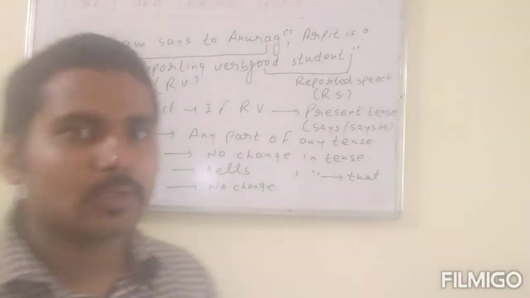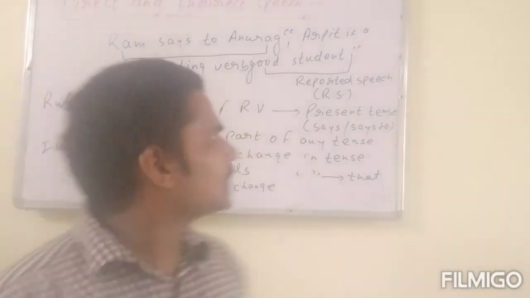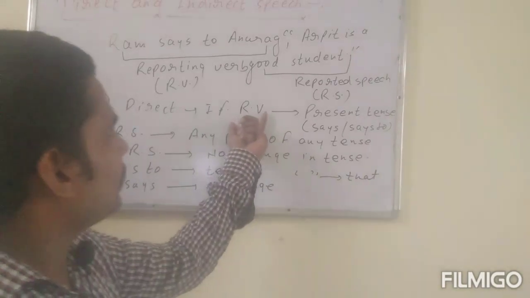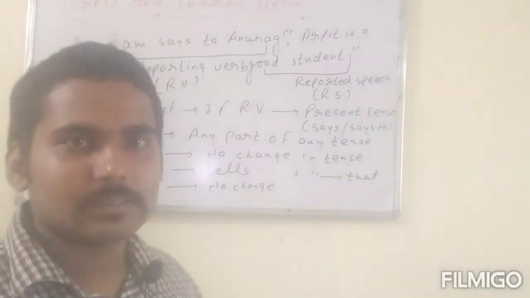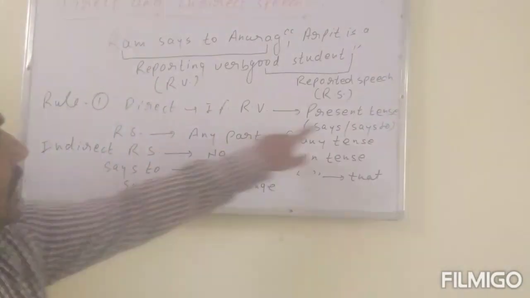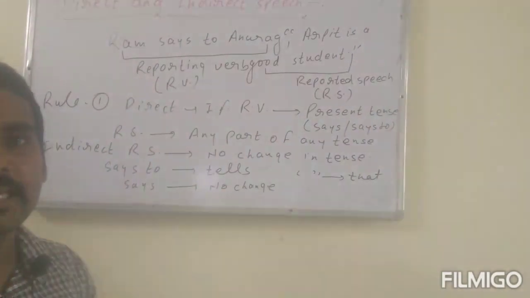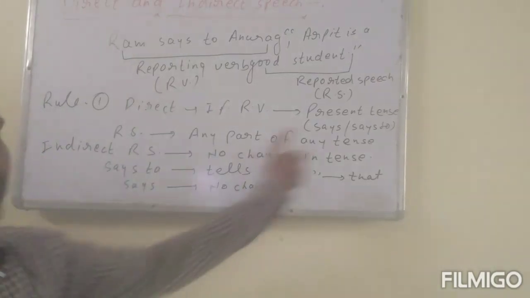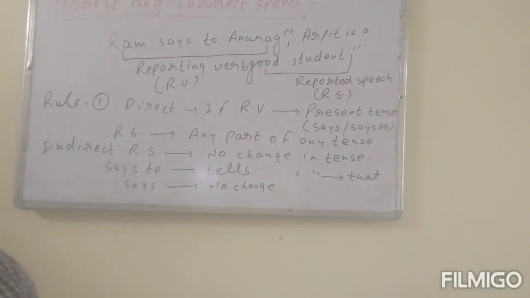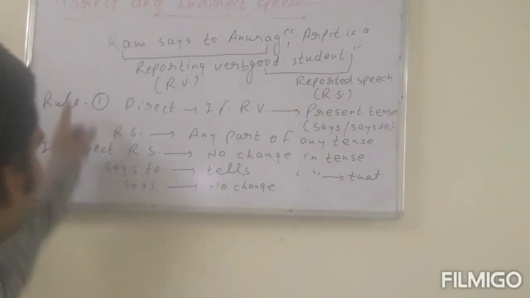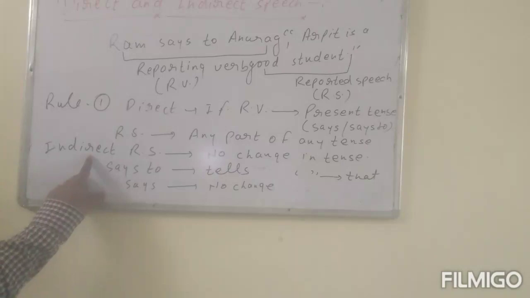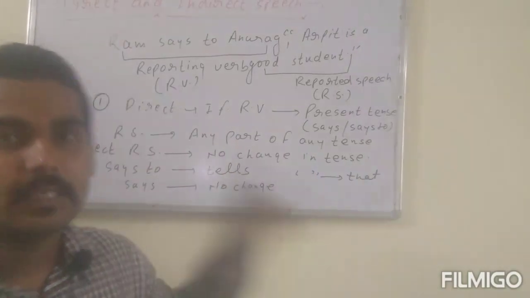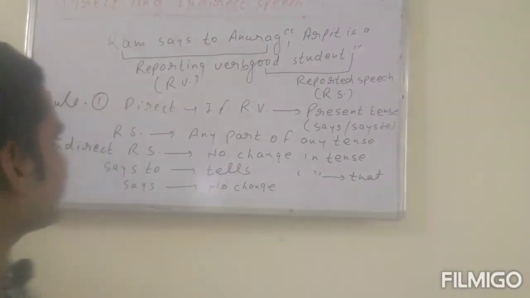Now we will come to the rules. There are two rules in affirmative sentences. First rule: if the reporting verb is in present tense, meaning says or says to has been given, and the reported speech is any part of any tense, then when changing into indirect speech, there is no change in tense of the reported speech.